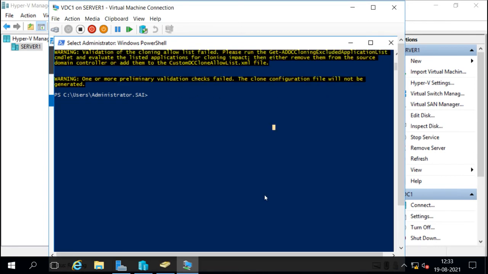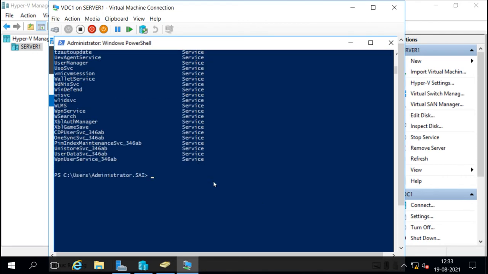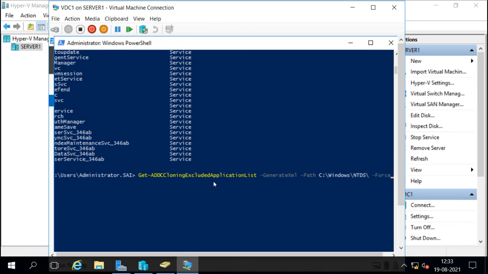So how can we generate this? When we run this command, it generates the list here of applications which are not compatible for doing the cloning. So what we do is add them into a file. We'll give the option to generate the XML file, and we have to generate it in the system drive, C drive, in the NTDS folder. It is going to check there. And then I will make it do it forcefully.